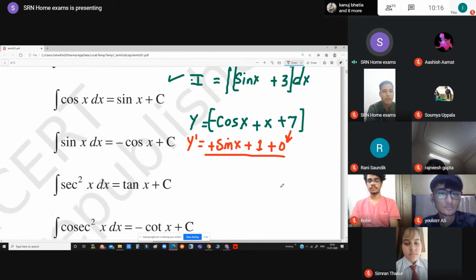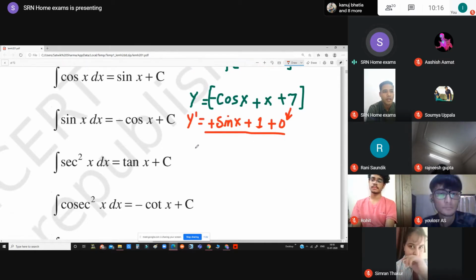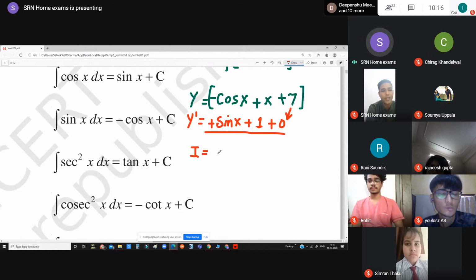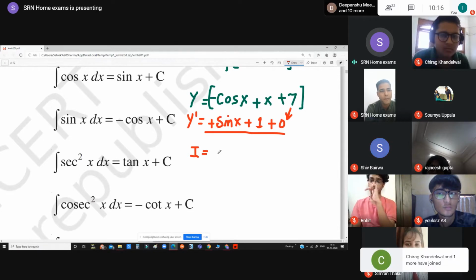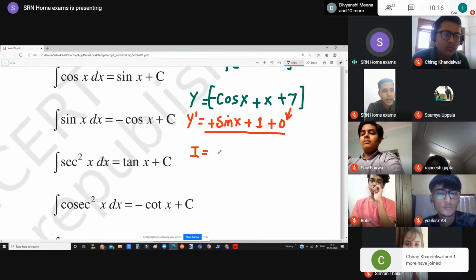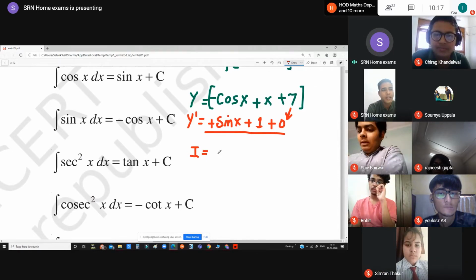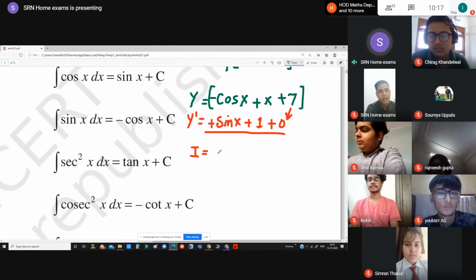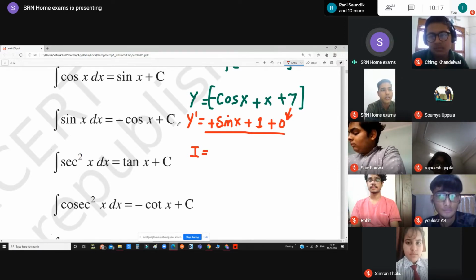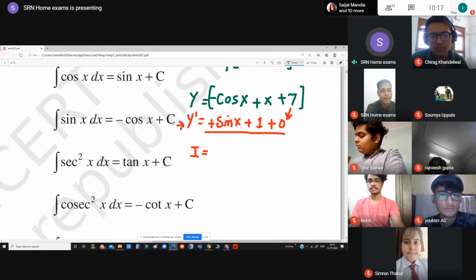Now suppose we want to integrate this complete function, so I write down I. Whoever is teaching us normally says that integration and differentiation are inverse of each other. So right now we are trying to justify the statement that integration and differentiation are inverse of each other. First we have differentiated the function y, and now we are going to integrate this step, that is dy by dx.